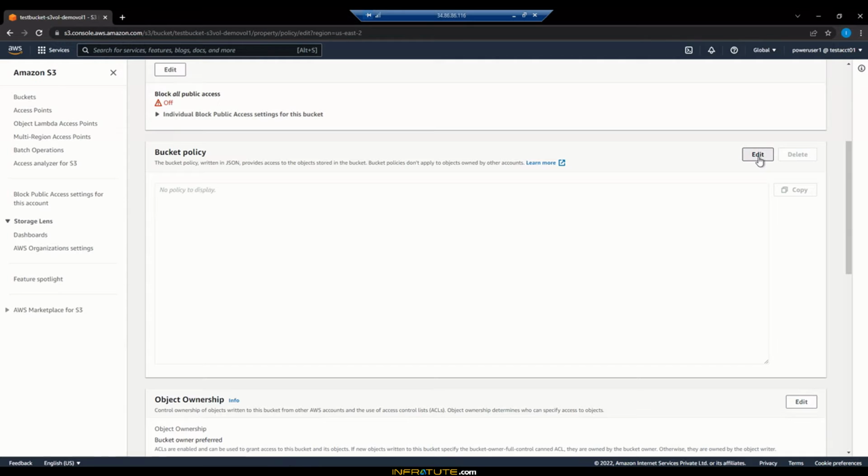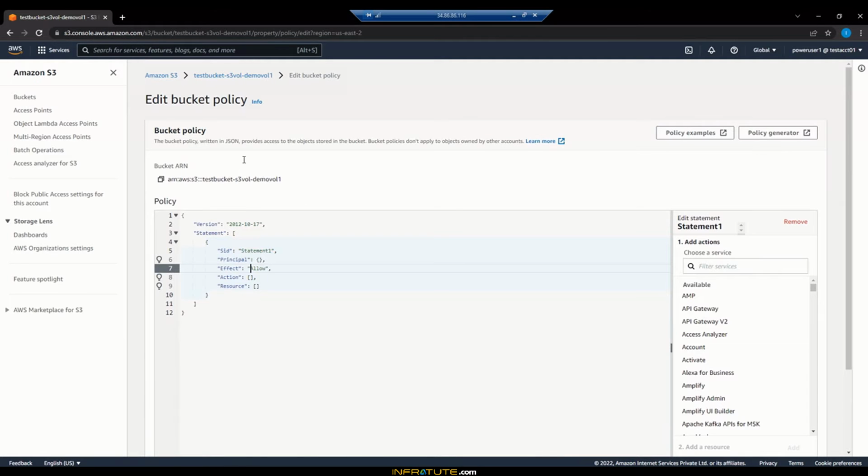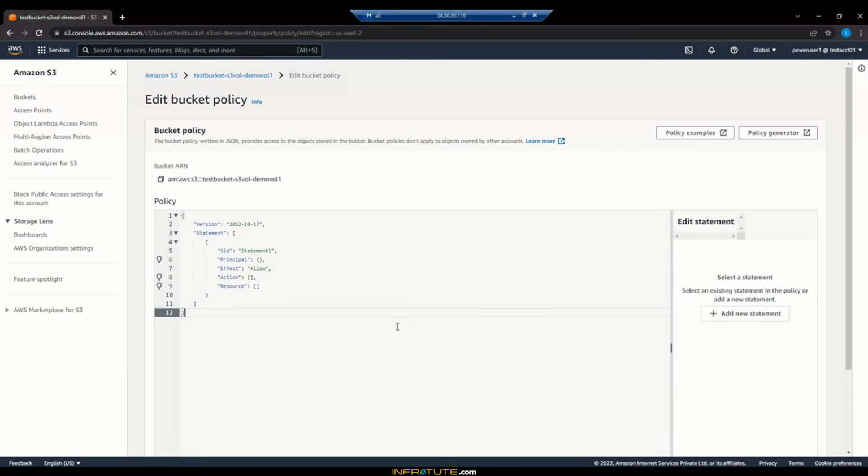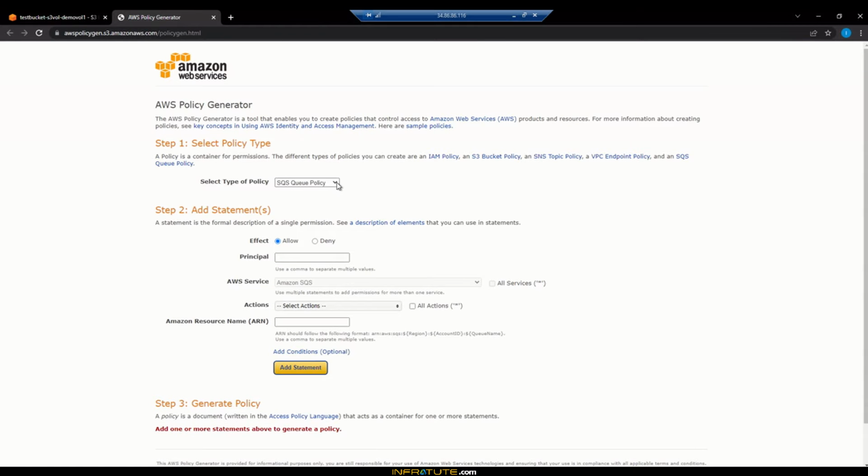Click on edit, and once I click on edit, this page will open where I have a JSON template already there. Basically the idea, the standards, the settings which should be there in that particular S3 bucket policy. So let me delete this, and let me click on the policy generator. And what is the policy I'm going to create?